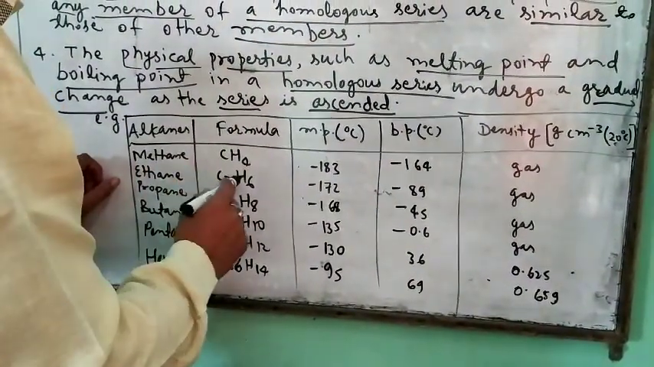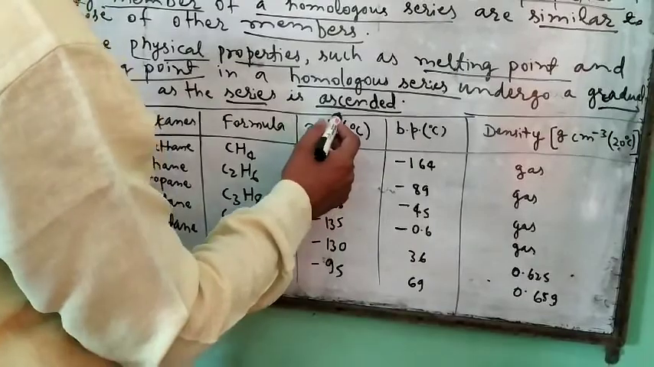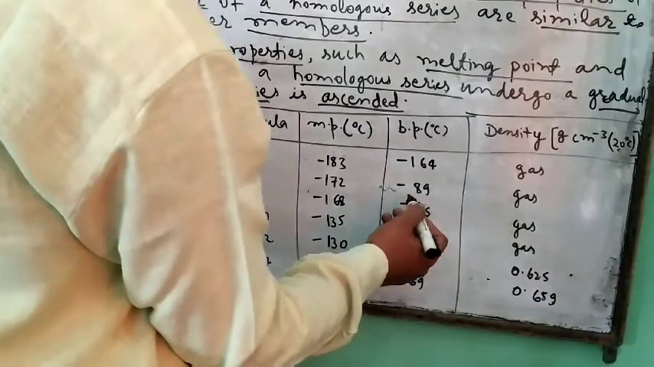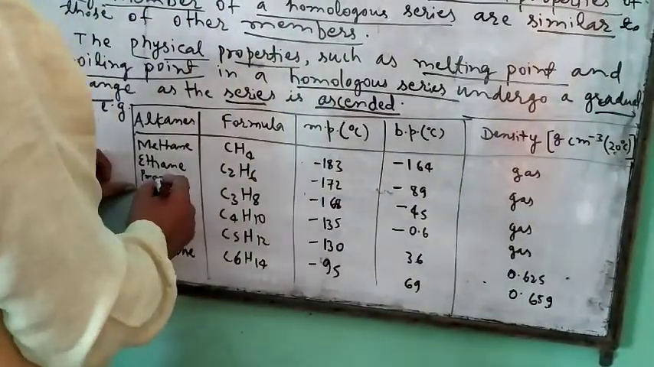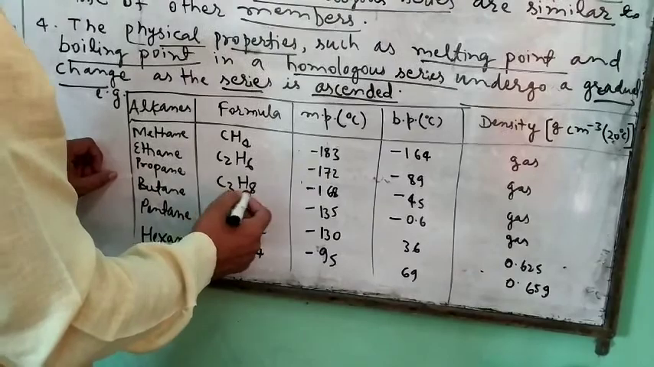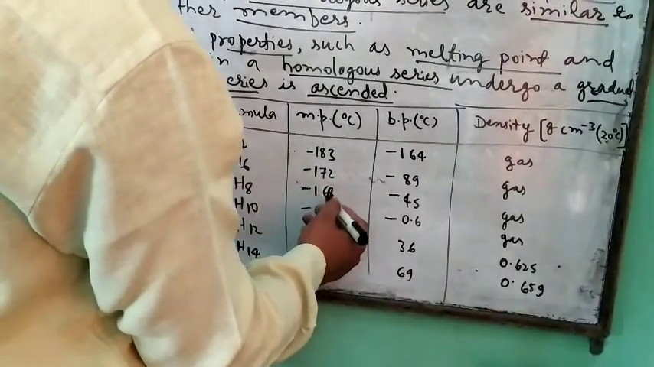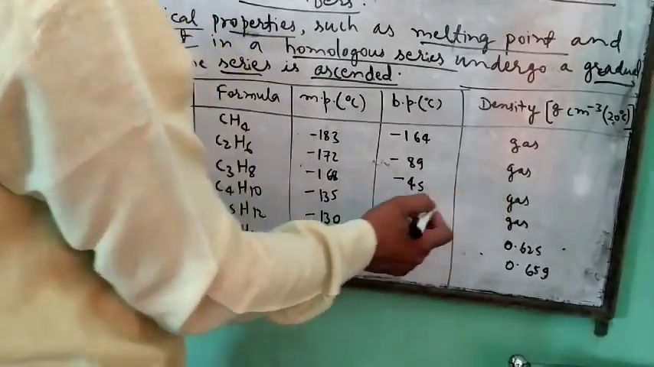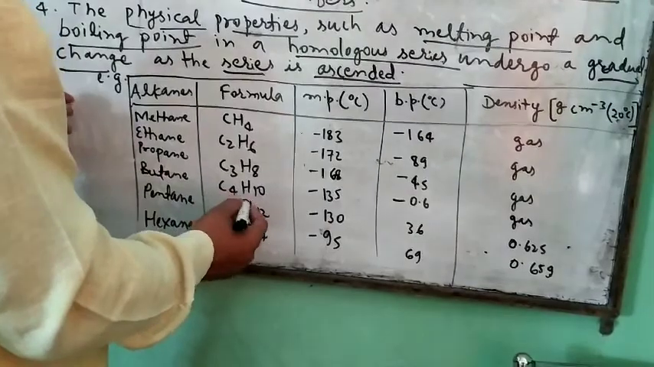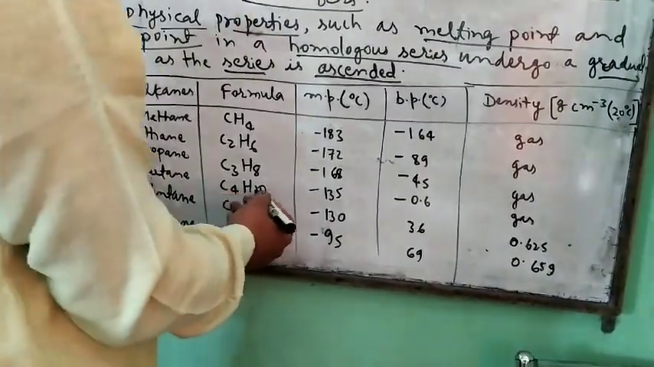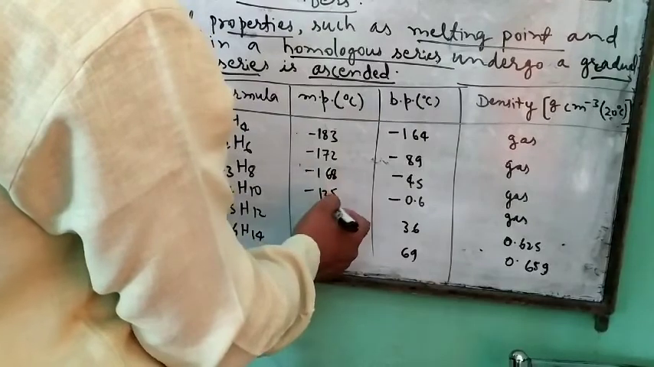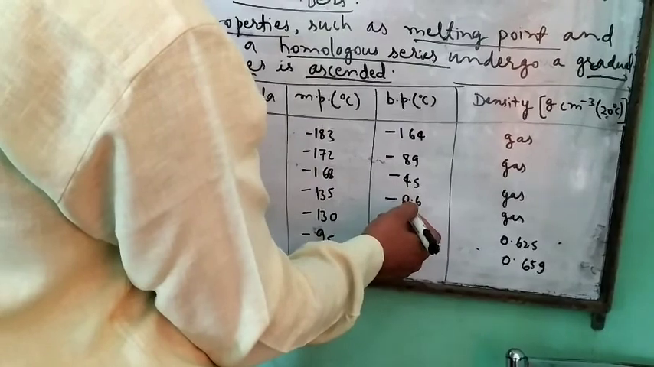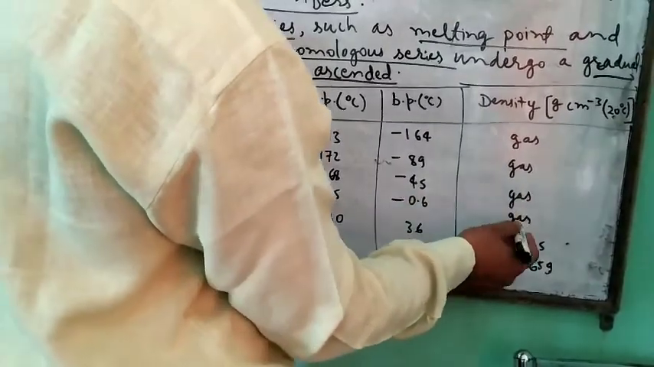Another compound, ethane, C2H6, has melting point minus 172 and boiling point minus 89, and it is also a gas. Propane, C3H8, melting point minus 168 and boiling point minus 45, is also a gas. Butane, C4H10, melting point minus 135 degrees Celsius, boiling point 0.6 degrees Celsius, is also a gas.